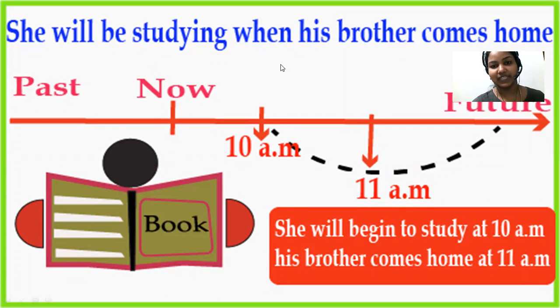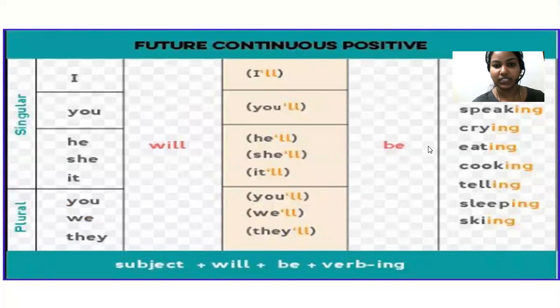She will be studying when his brother comes home. Here, 10 a.m. to 11. So she will begin to study at 10 a.m. His brother will come at 11 a.m. So the starting point is here. She is going to start from 10 a.m. and she is going to end here, sometime after that. So here also you have to write it in future continuous tense.